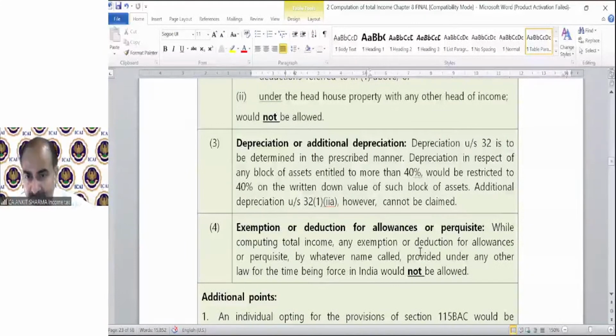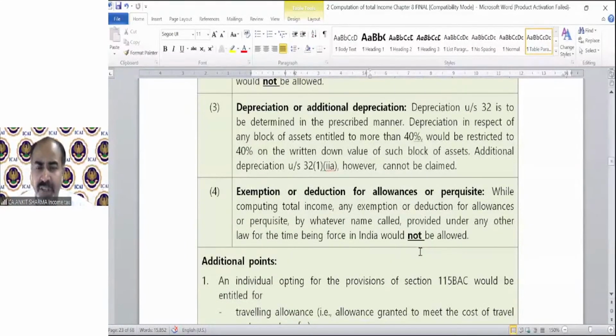Depreciation or additional depreciation. Depreciation under section 32 is to be determined in the prescribed manner. You can claim depreciation, but you cannot claim additional depreciation. Depreciation in respect of any block of asset, the maximum rate can be 40%. We all know that. But additional depreciation cannot be claimed if you are applying section 115BAC. You cannot claim the additional depreciation.